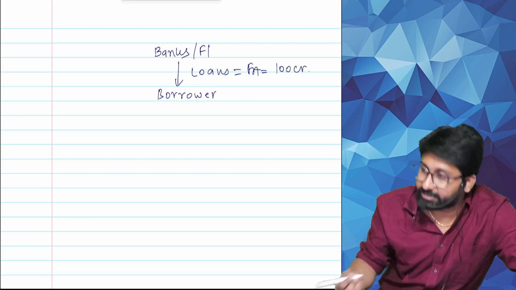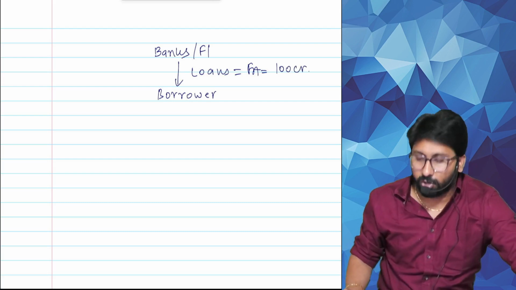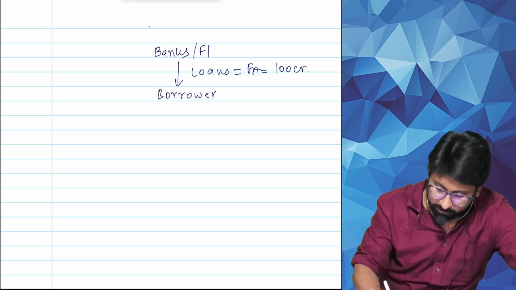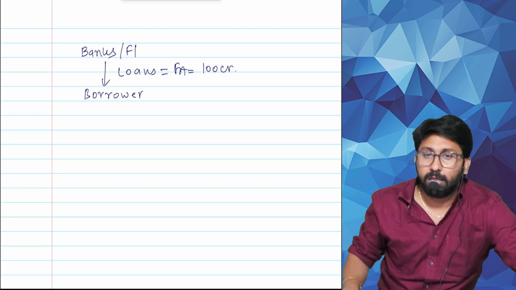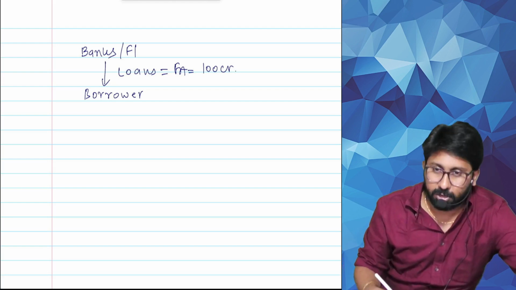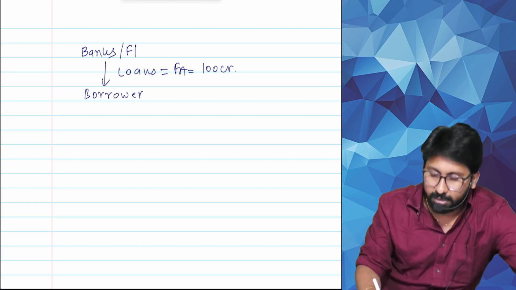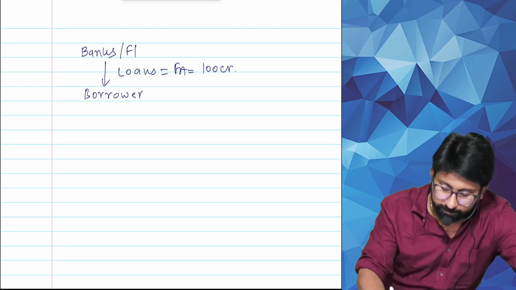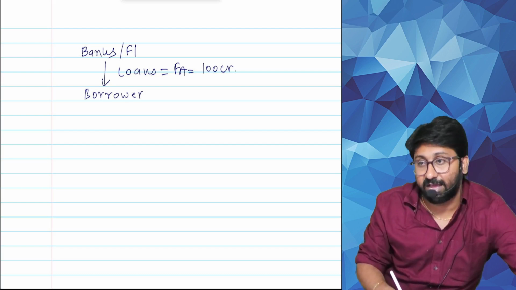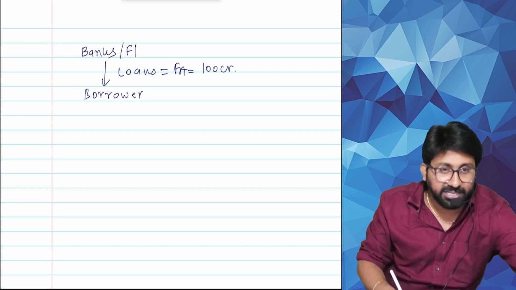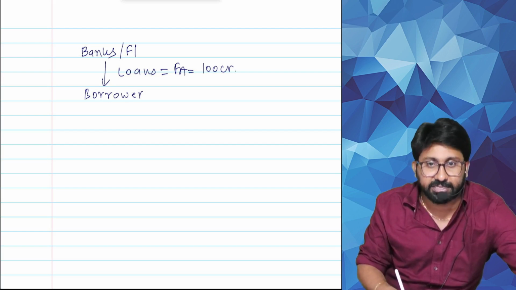A 100 crore loan is given. How much? 100 crore loan is given. Please listen carefully, or else you can't understand. Bank gives loans to the borrowers. Financial asset. Money is blocked. They have to sell. Furniture, land and building, financial assets, all can be sold.